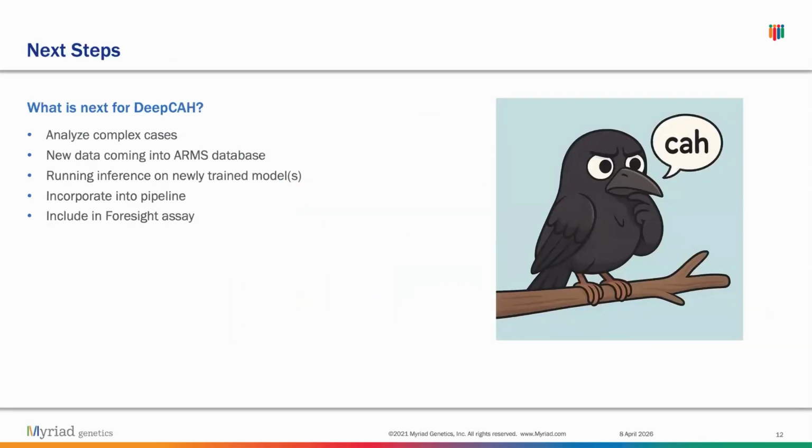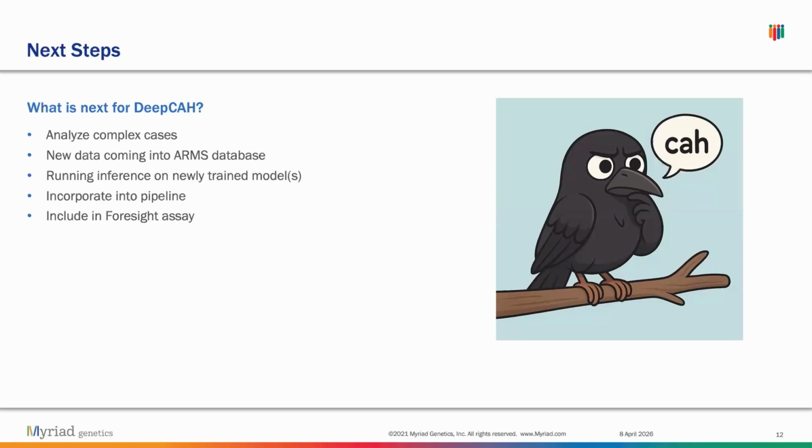So, what are our next steps for DeepCAH? Before we get too excited and incorporate our new model into the pipeline, we wanted to first analyze how DeepCAH handled complex cases. What I mean by complex cases are, for example, samples with multiple positive calls, because DeepCAH historically has been a little bit iffy, I would say, about samples with more than one positive call. So we wanted to make sure that DeepCAH performed just as well with those cases as well.